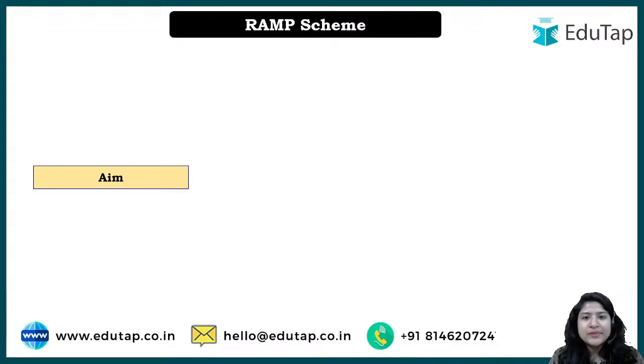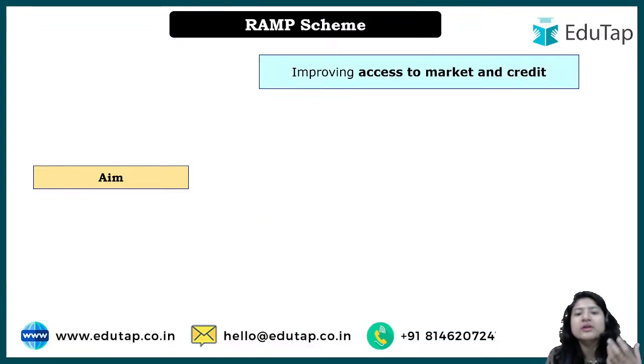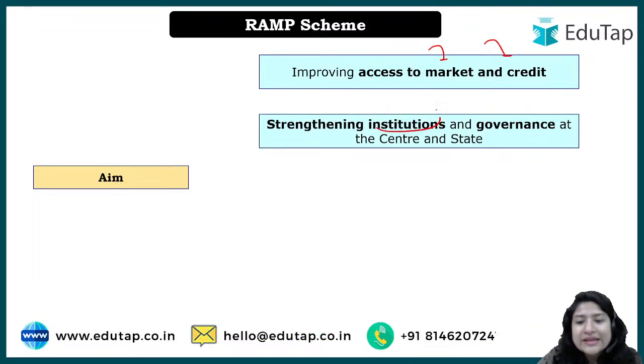All right, aim kya hai? So the aim, everything now we have understood. I hope even now you will be able to guess that it is, first of all, to improve the access to market, because we have to improve the competitiveness. And credit means giving money to the people, right? Apart from that, strengthening institution and governance. What does it mean? देखो, we said na that whatever schemes are running, they will be channelized in a much better manner, right?